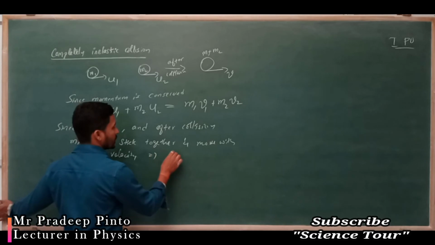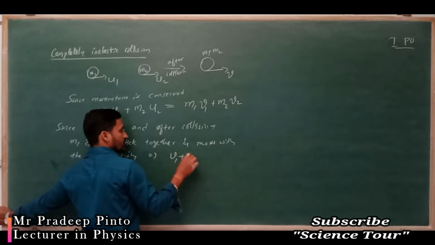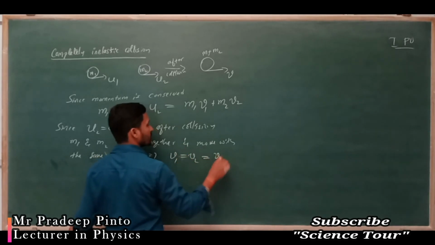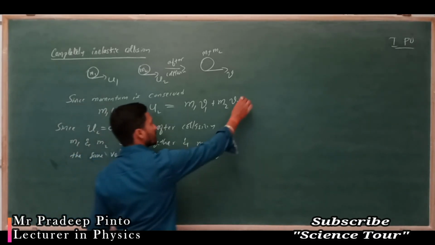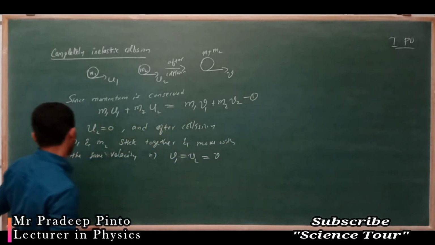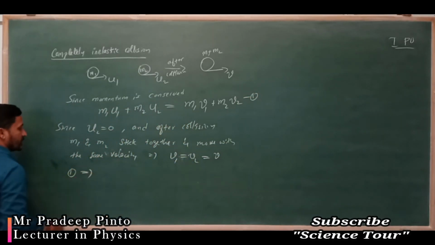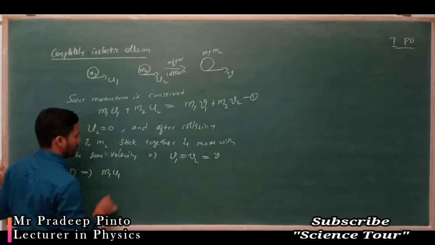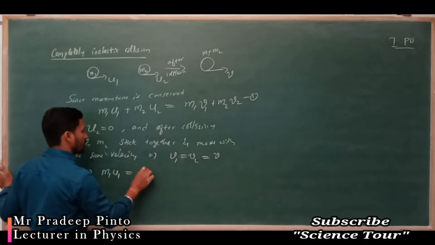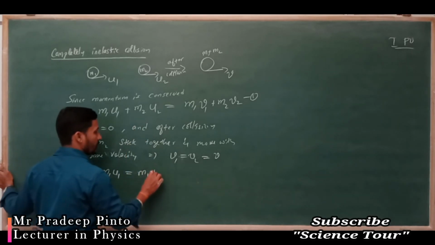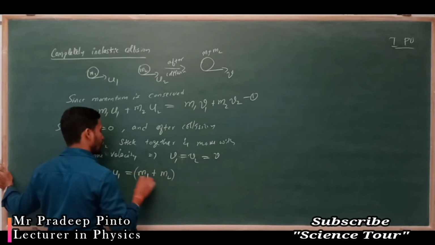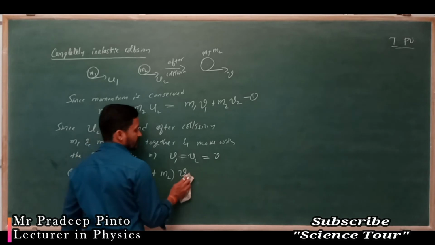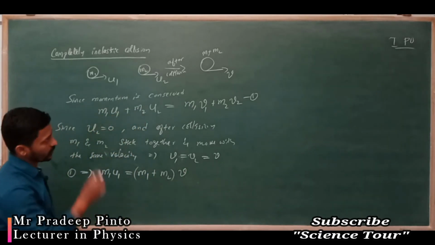That implies the final velocity of the first object and the final velocity of the second object will be the same, equal to v. Hence equation 1 turns into m1 u1 is equal to (m1 plus m2) into v, because both objects are together.